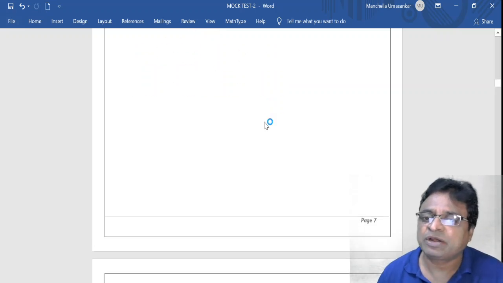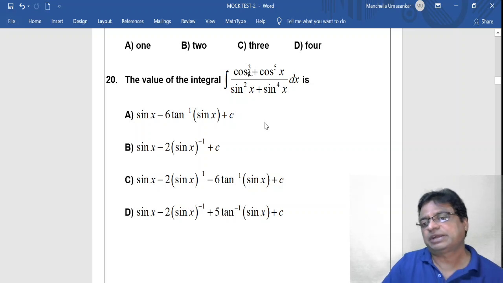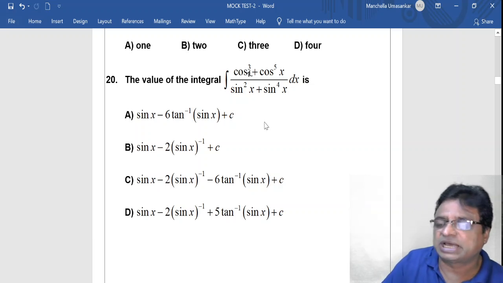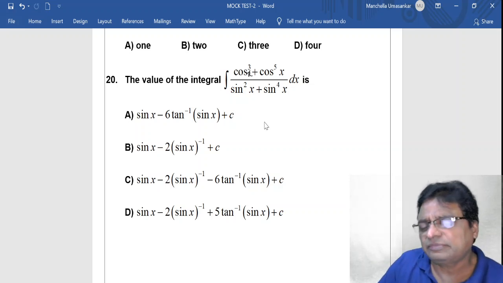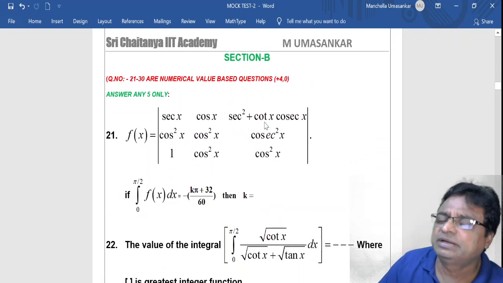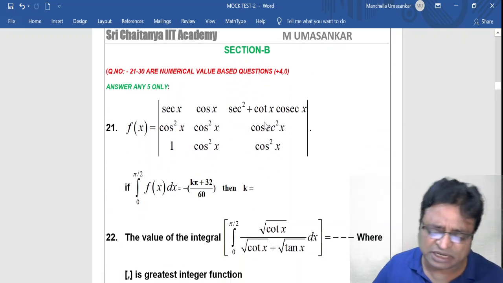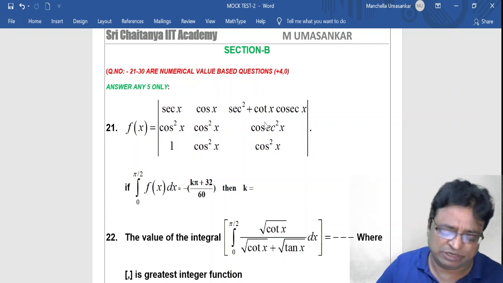Okay, now these are all our first 20 MCQ questions, straight objective questions. Each carries 4 marks, and for wrongly attempted questions you will get minus 1 mark. If you write a wrong answer, you get minus 1. Now coming to section B, here there are 10 questions. Of that exactly you have to select and write only 5.